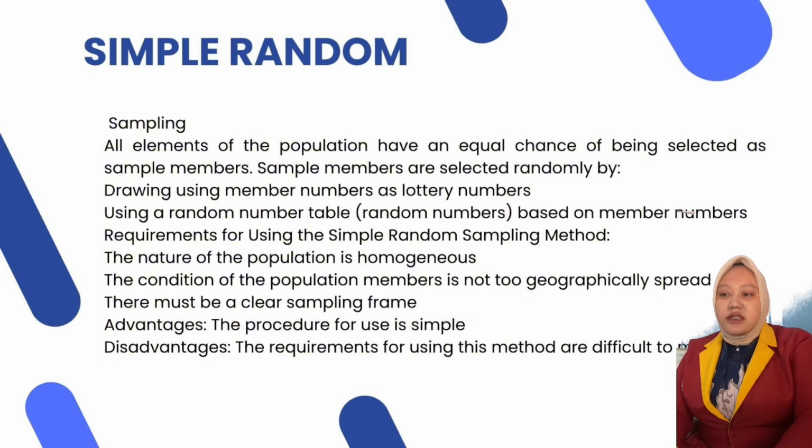Requirements for using the simple random sampling method: the nature of the population is homogeneous, and the condition of the population members is not greatly different, providing an advantage for the population used as a sample. Disadvantage: the requirements for using the method are difficult to meet.